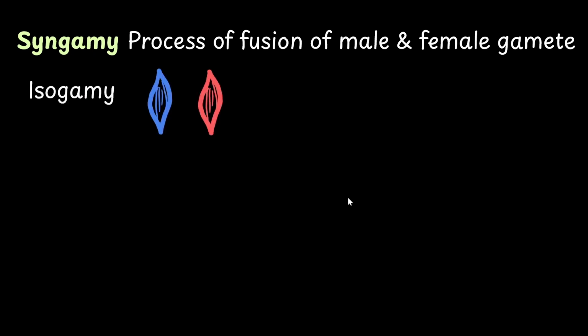Sexual reproduction occurs through the process of syngamy. This is the fusion of the male and the female gamete. There are different types of syngamy based upon how the gametes appear. For example, in isogamy, we see the fusion of morphologically similar gametes, meaning they look similar and we are unable to differentiate which is the male and female just by looking at them. This is seen in Monocystis.